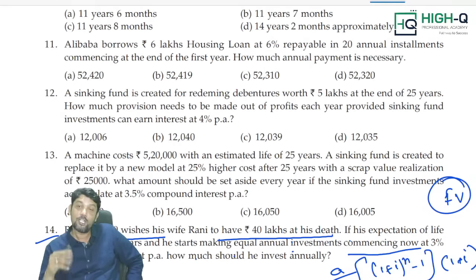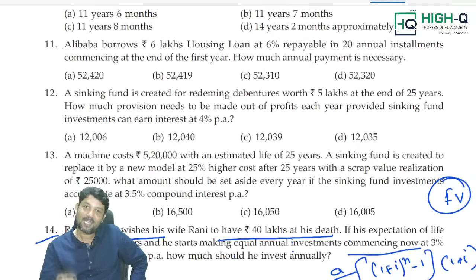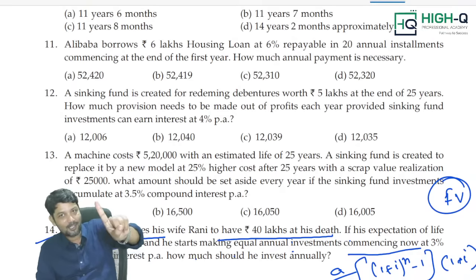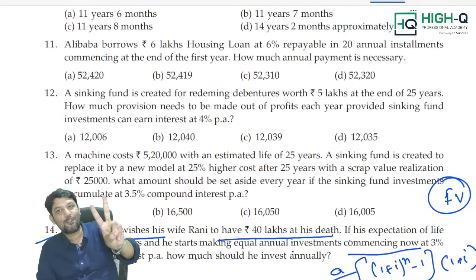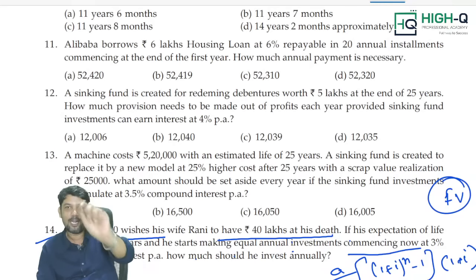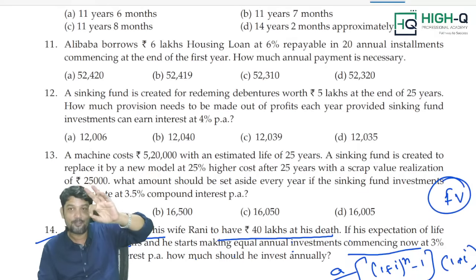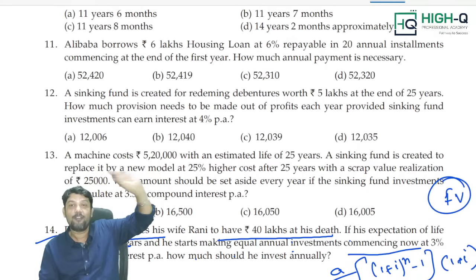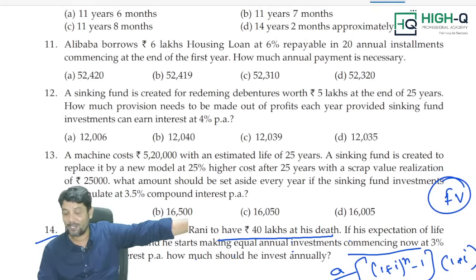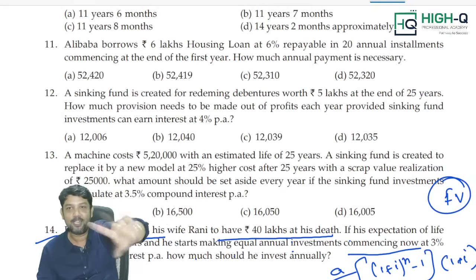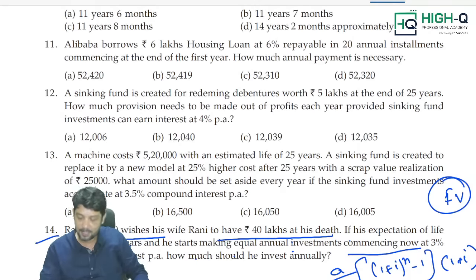Sir, what if this question is asked in the examination? Should I go for immediate annuity or regular annuity? My dear, this question was already asked in the examination. In that examination, they gave the answer for immediate annuity also, and the regular annuity answer also was there. For example, if you found the regular annuity answer, you would mark it and the answer is gone. So we have to use immediate annuity, since there is commencing now.